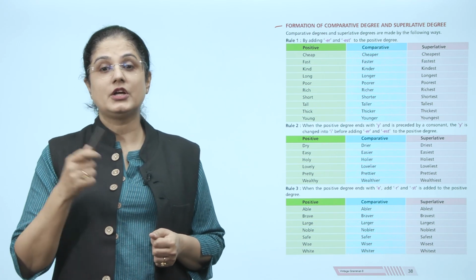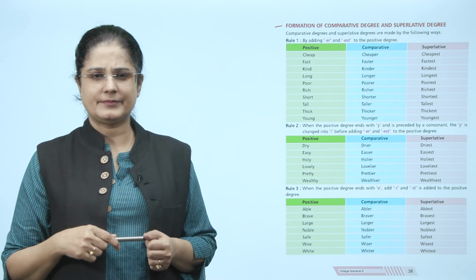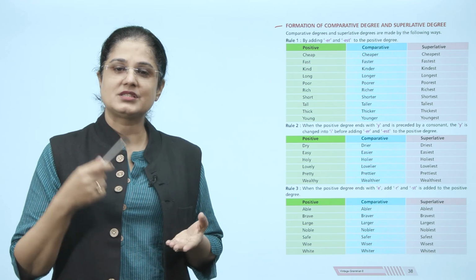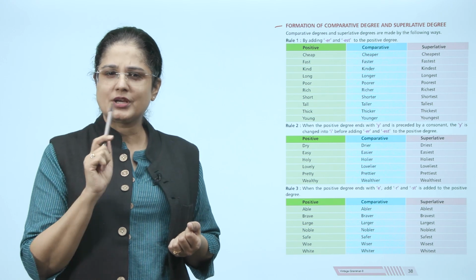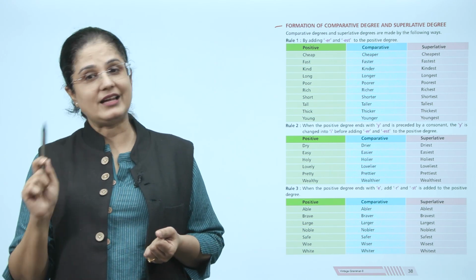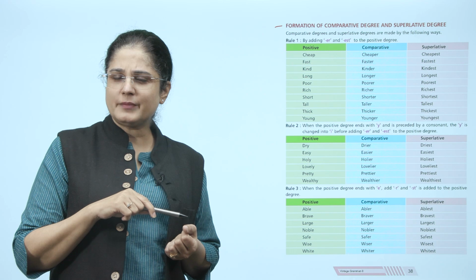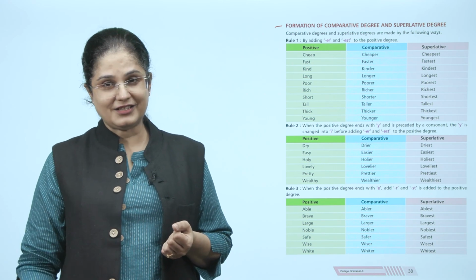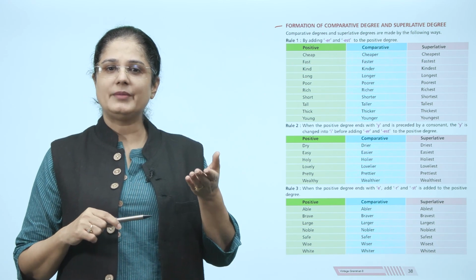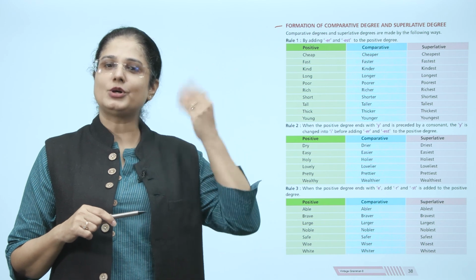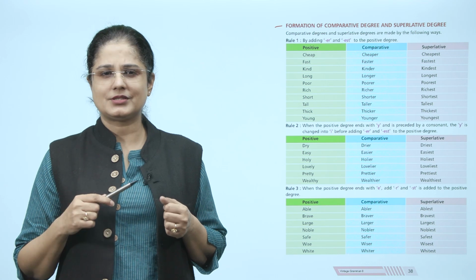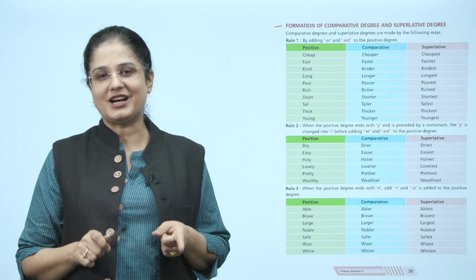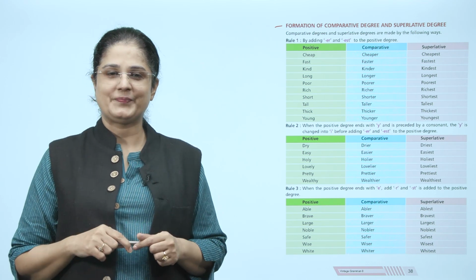Long becomes longer and longest. Poor becomes poorer and poorest. Rich becomes richer and richest. Short becomes shorter and shortest. Tall becomes taller and tallest. Thick becomes thicker and thickest. Young becomes younger and youngest.